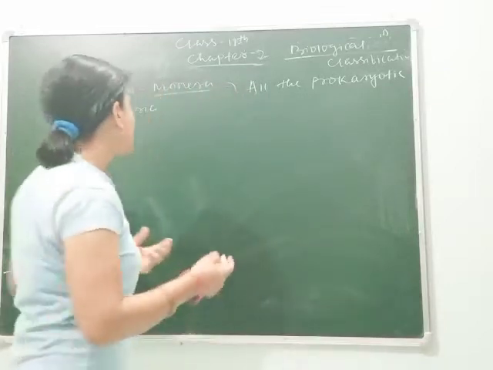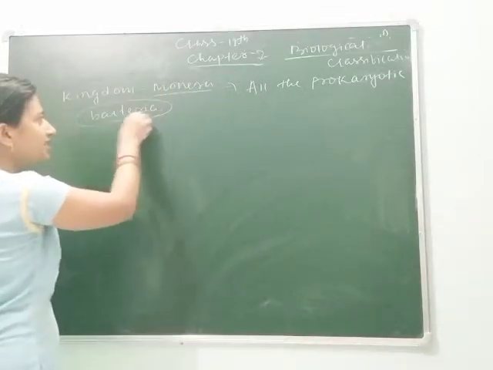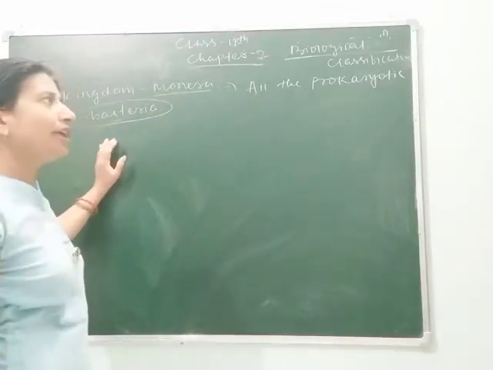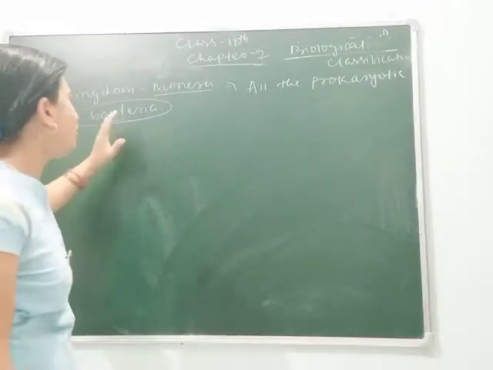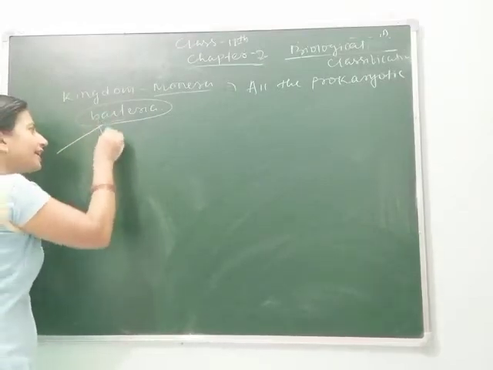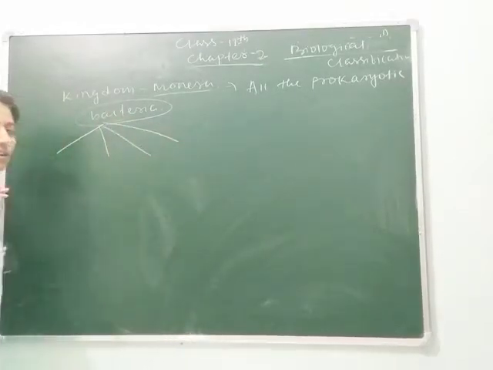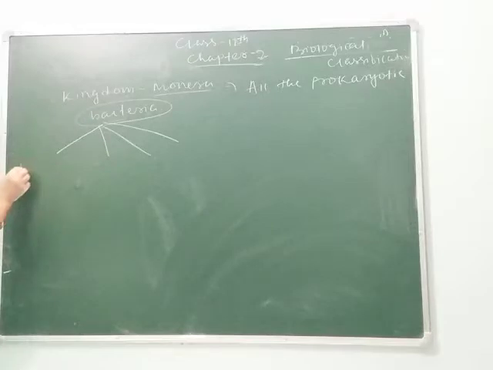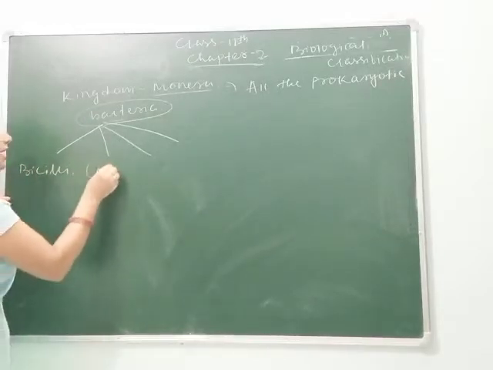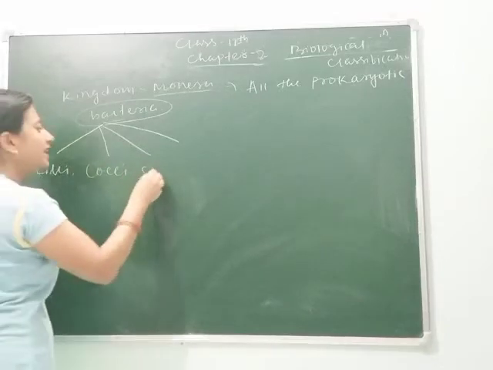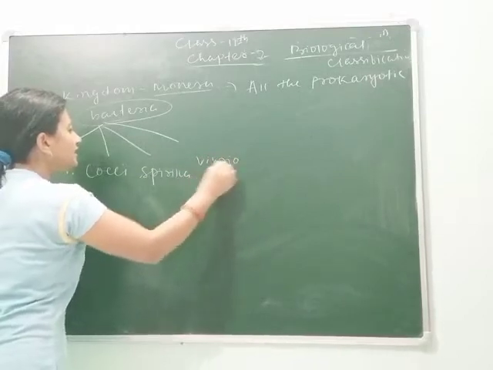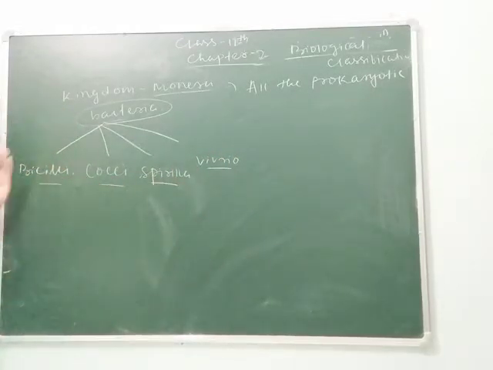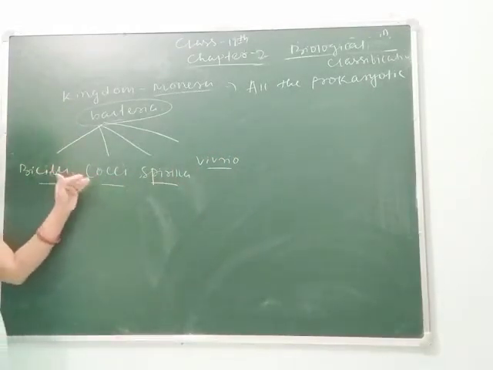As I have told you, in Kingdom Monera all the prokaryotic bacteria are placed. On the basis of their shape and size, all bacteria are divided into 4 categories. Clear? These bacteria are bacilli, cocci, spirilla and vibrio.